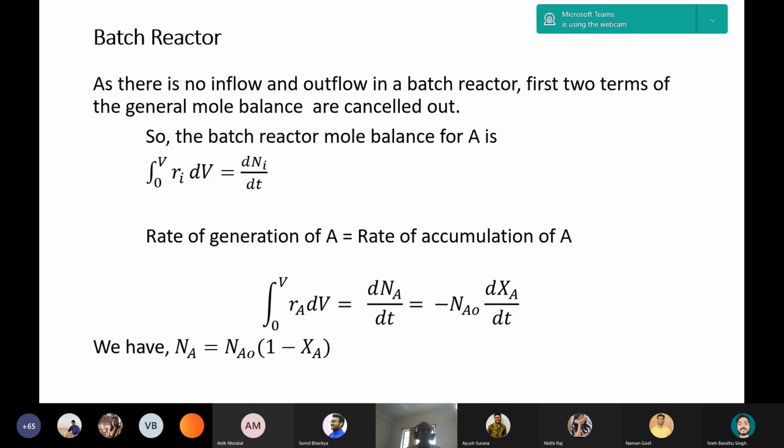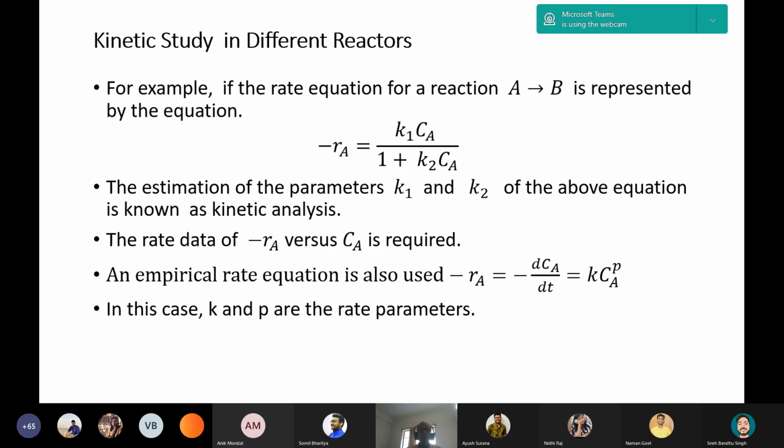Now we come back to the previous slide. For kinetic study in different reactors, if we consider a rate kinetics minus rA equals k1 CA by 1 plus k2 CA, here k1 and k2, two parameters, are there in the rate equation.